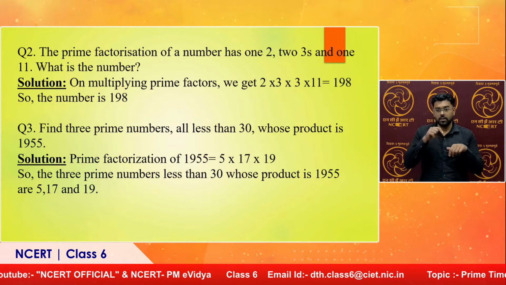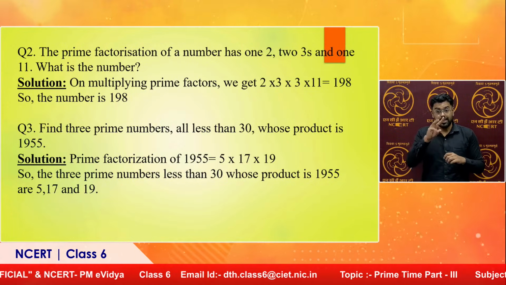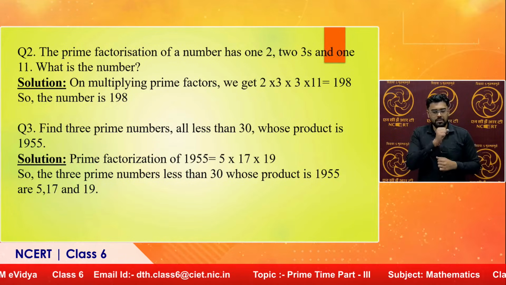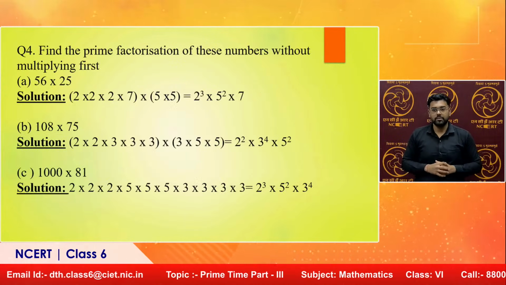Find 3 prime numbers, all less than 30, whose product is 1955. It's a very tricky number. Yes, prime factors are 5 into 17 into 19. Okay, you can try this.